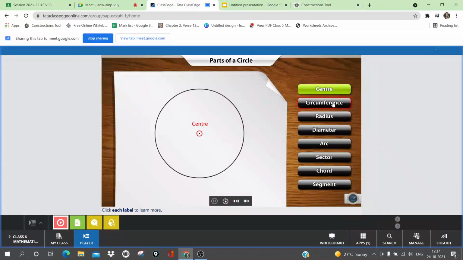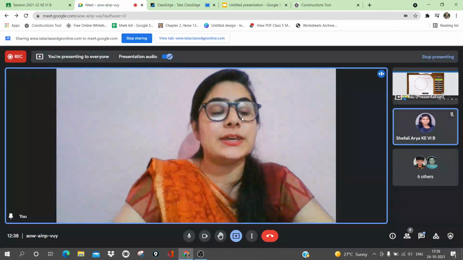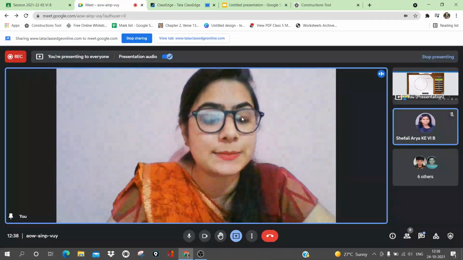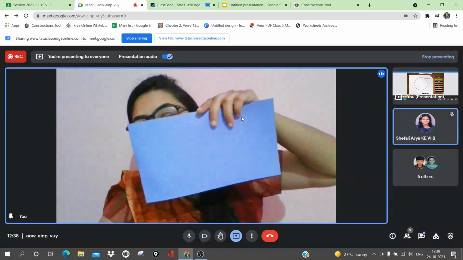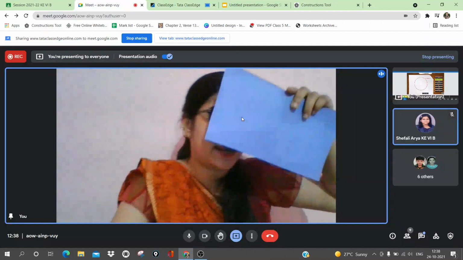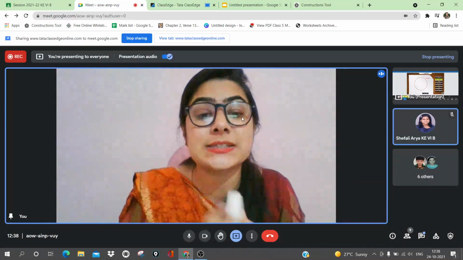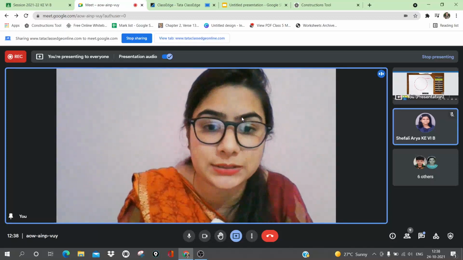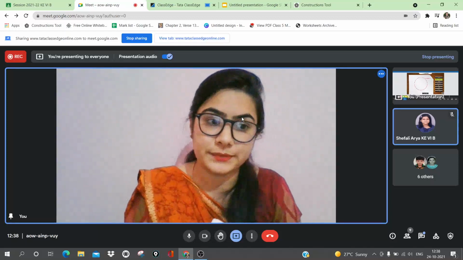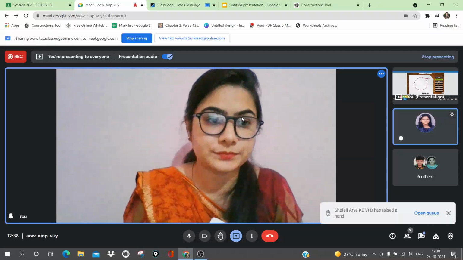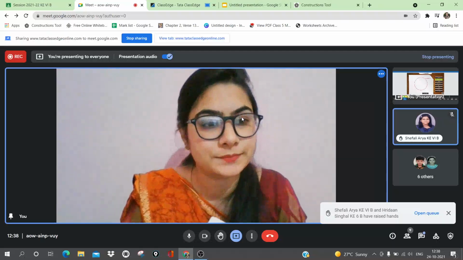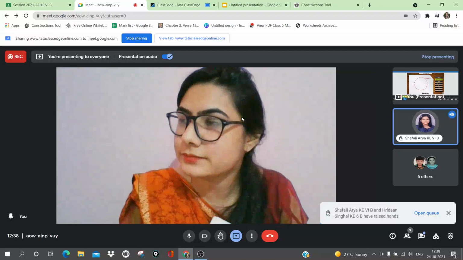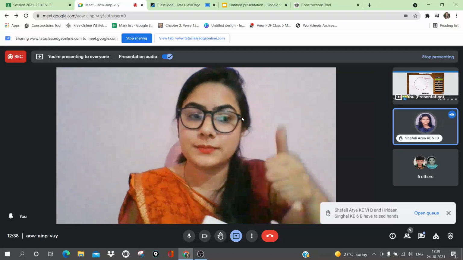Next, the distance around the closed curve of the circle is called the circumference. Students, for 2D shapes which are made up of line segments, like a rectangle or a square, we have studied perimeter. Can anyone tell me the meaning of perimeter? Yes, Shefali? Ma'am, the length of the boundary of a particular shape.